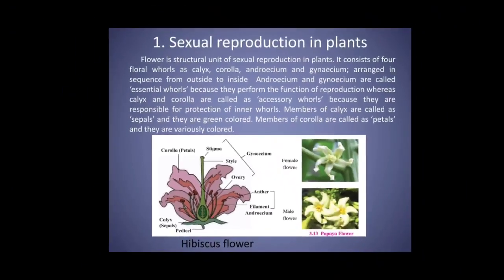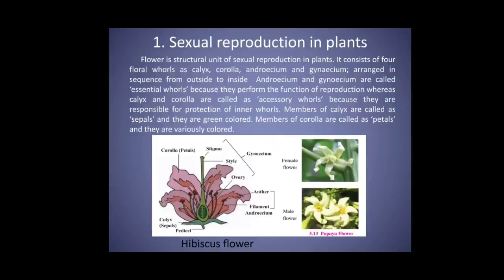Sexual reproduction in plants. Flower is the structural unit of sexual reproduction in plants. It consists of four floral whorls: calyx, corolla, androecium and gynoecium, arranged in sequence from outside to inside.